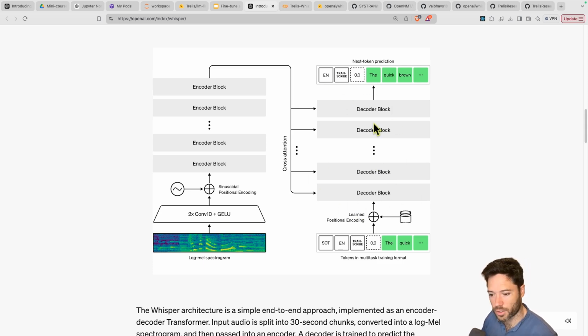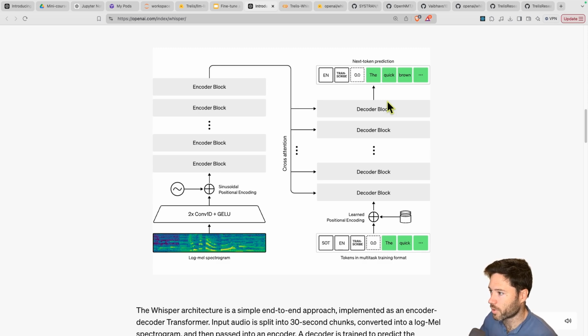But this is a classic transformer. It has attention layers within it and feed-forward layers. And we'll see that in a little more detail when we do the fine-tuning. But essentially, it takes in some start tokens indicating the language, like EN, and the task, which is transcription. And the goal is then to predict a series of follow-on tokens. And those follow-on tokens are computed with the benefit of this incoming audio information, which is in vector format. So by the time we get through all these layers, it's 32 layers in a standard transformer, not standard transformer, but rather the Whisper transformer design.